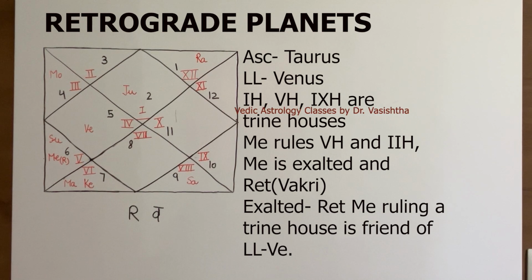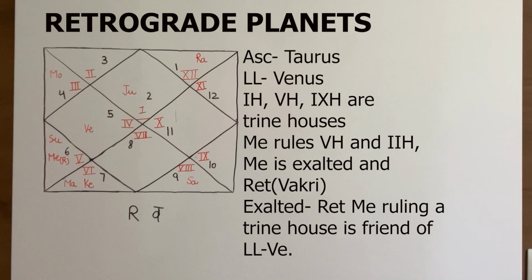We know Mercury is the significator of speech, and Mercury in this chart rules 2nd house of speech and 5th house of creativity and intelligence. In 5th house, Mercury is exalted and also retrograde. As a result, Mercury also gets Cheshta Bal. This makes Mercury very powerful in this birth chart. Also we know Mercury is the friend of Lagan Lord Venus. This is an important point, you should note it.